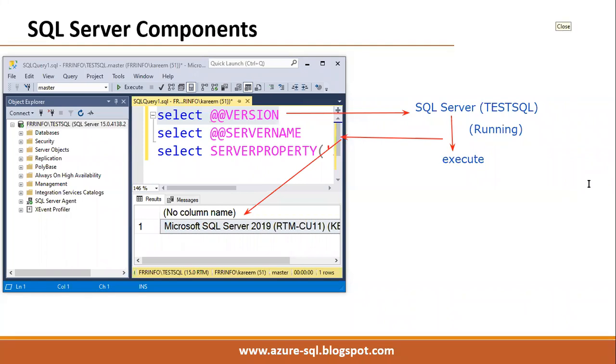Anyone? Sangeeta, Siva? Yeah, Kishore, you have joined just now. Good morning. Nageshwara, is it clear? What I am saying is, if I stop this SQL Server service, can we run these commands or not if the SQL Server service is down?